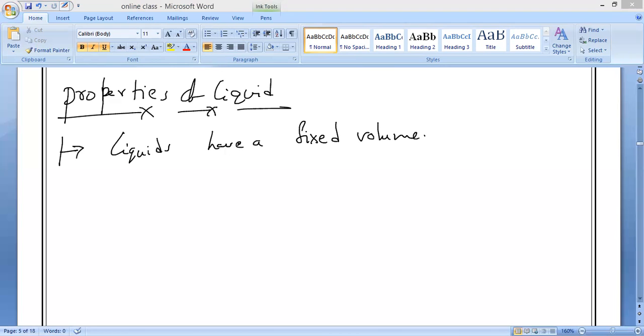No, sir. Why? They are fluids, so they take the shape of the container. Liquids do not have a particular shape; they take the shape of the container. For example, see this picture, everyone.